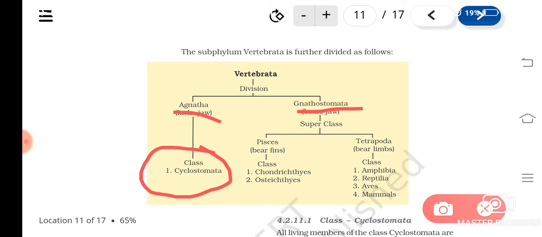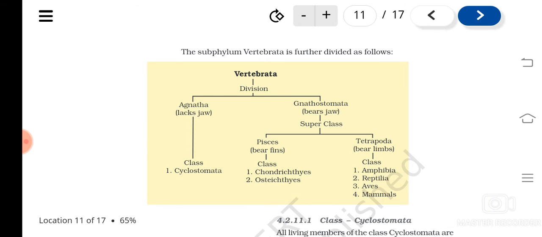Then you will understand. That will not go from your mind. Read it loudly, or write it once and practice. So vertebrata is divided into 2 divisions. What are they? Agnatha. What is the specialty of Agnatha? They do not have jaws. Jawless organisms, Agnatha.